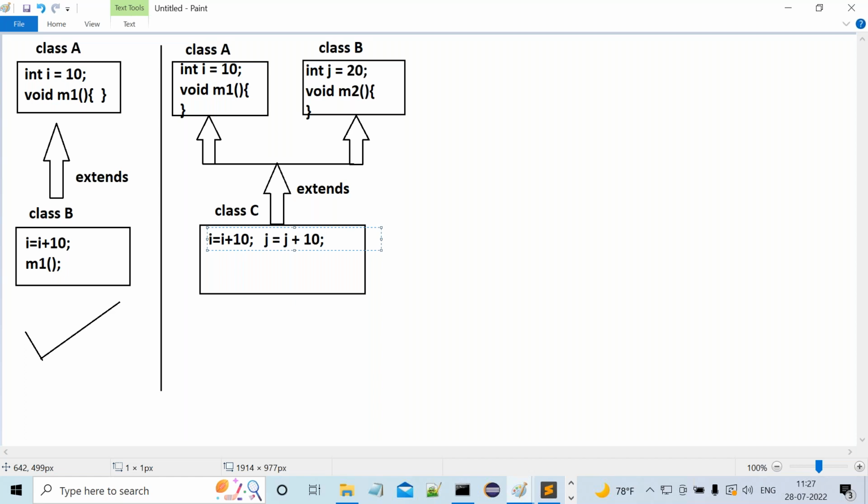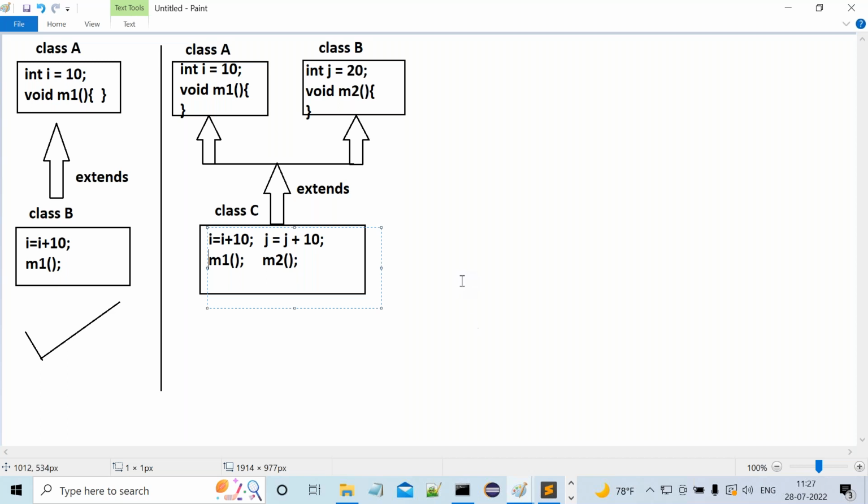The I variable is declared in super class A. The J variable is declared in super class B. But both the variables are reused in the child class C. This is reusability. Next, the M1 method we are calling from super class A, and the M2 method we are calling from super class B. Now M1 and M2 methods are executed or not?